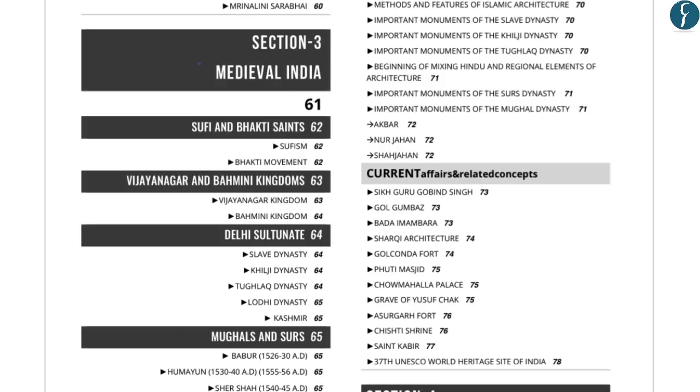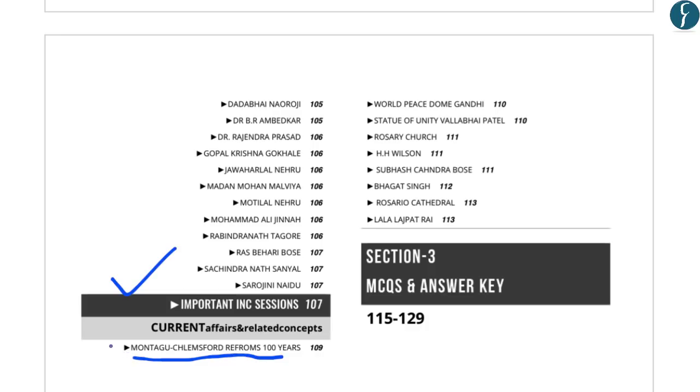The third section is related to the medieval India and it includes various aspects of the current affairs related to the medieval history of India. For example, it includes the 37th UNESCO World Heritage Site of India. For example, the completion of 100 years of the Montagu-Chelmsford reforms. So at least you should go through some of the current affairs related to the various aspects of Indian history and they can be important for us from the exam point of view.